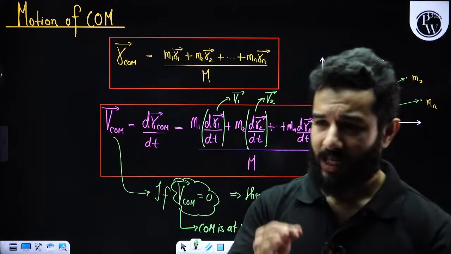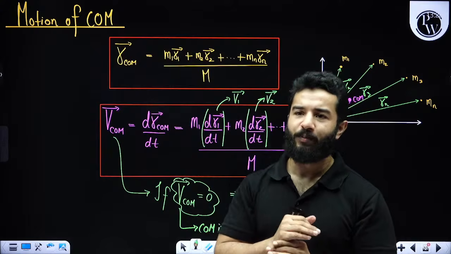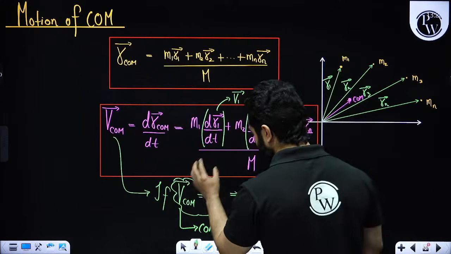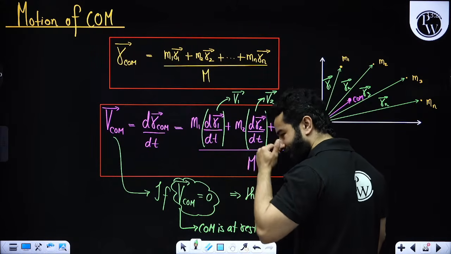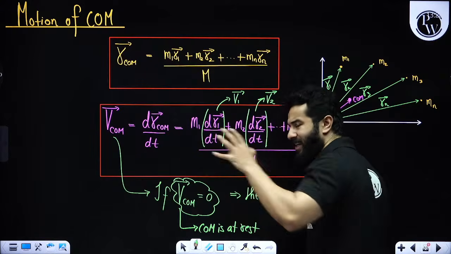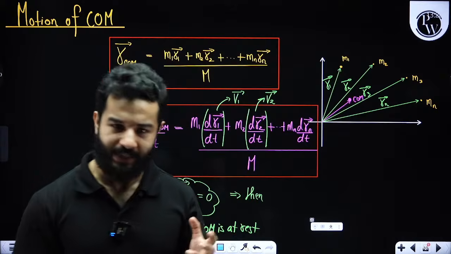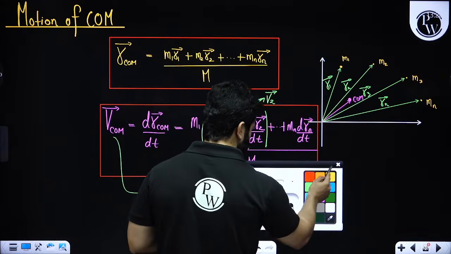Be quick. Quickly let me know in the chat box. Say yes or no. If velocity of center of mass is 0, this means that center of mass is at rest. So does this mean that all the particles are at rest? Some of you are saying yes. Well, the answer is no.